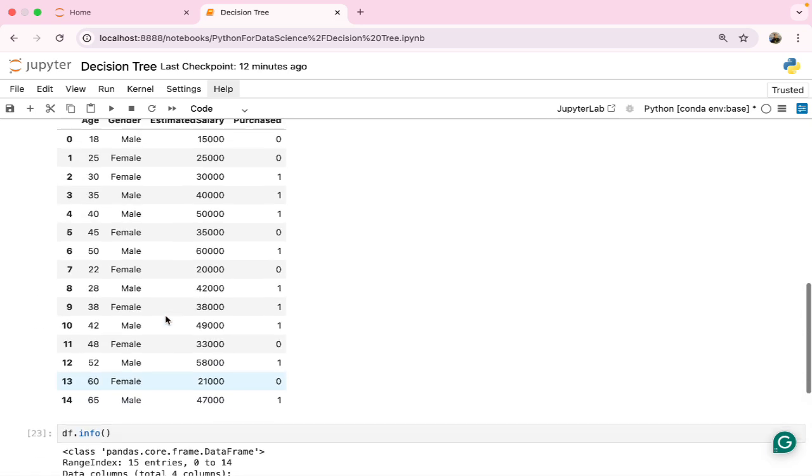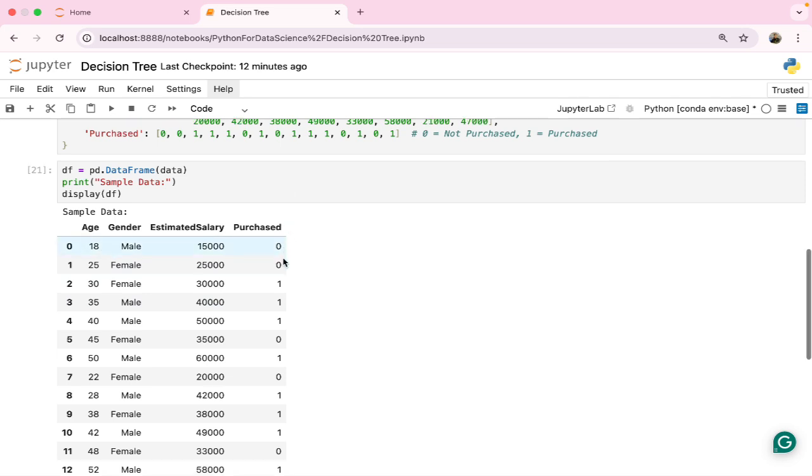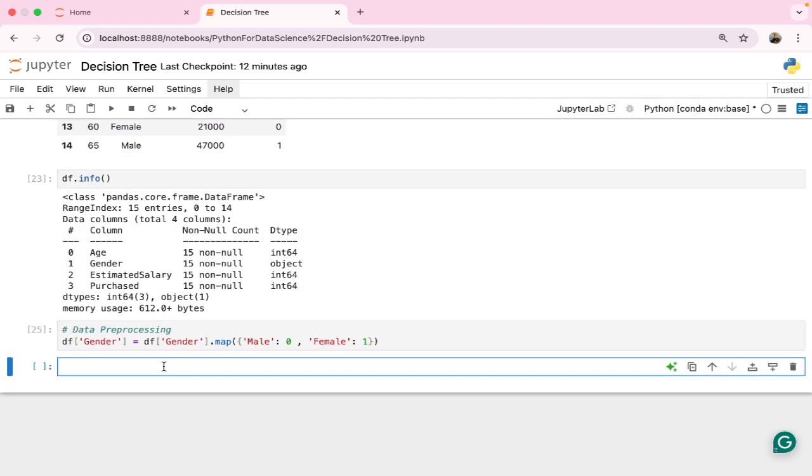So what we are going to do is take multiple values, and this purchase is the target in this thing, right? This is dependent on all these things. So these, age, gender, estimated salary, will come in X, and this purchase will come in Y. This is the target. Defining X and Y, you can say that. Feature selection, you can say that.